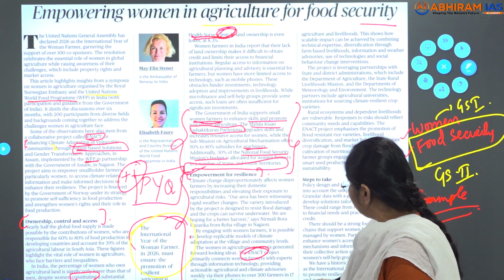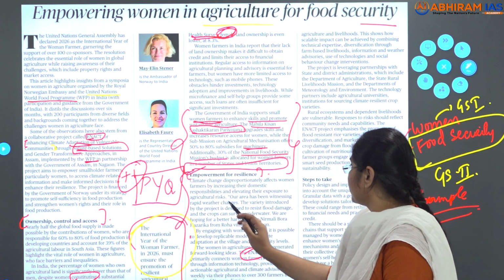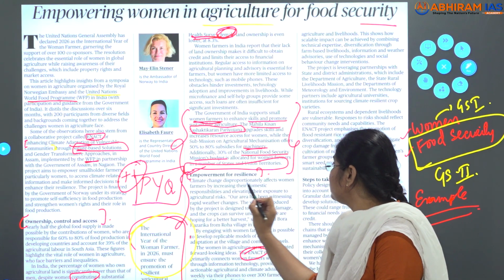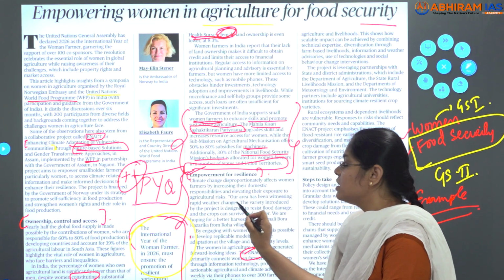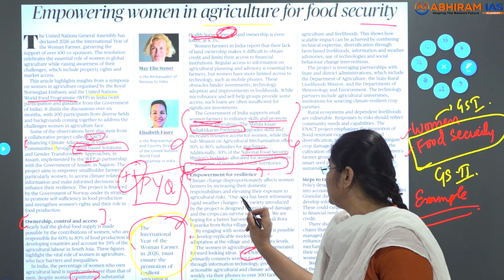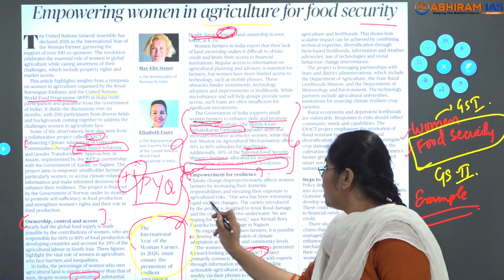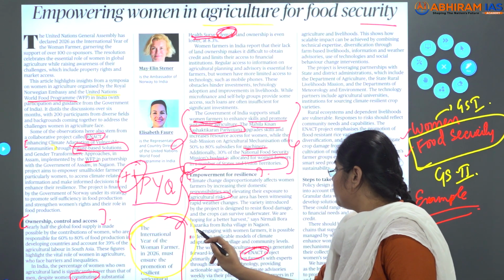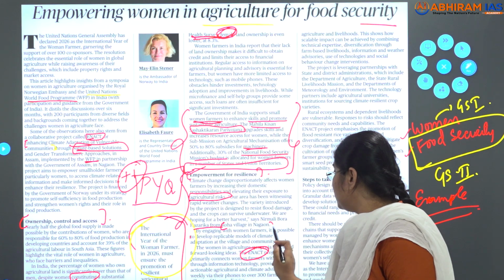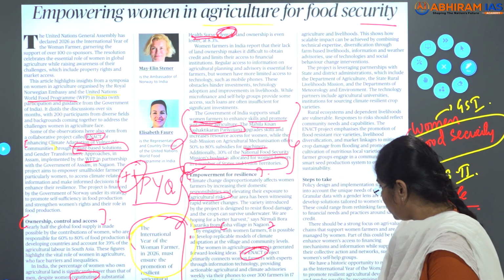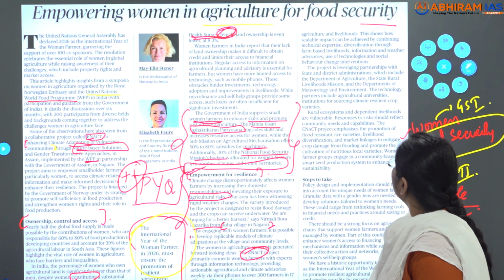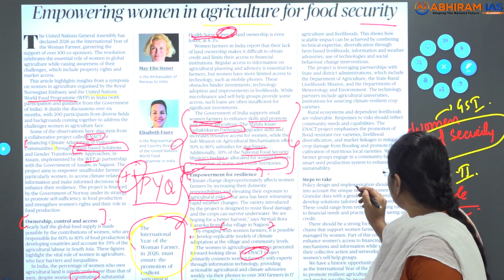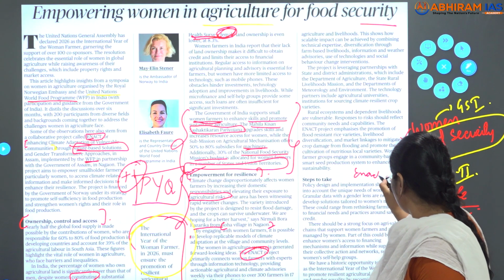Did I miss anything in this article? No. Clear. So here you can also write one challenge point. Climate change disproportionately affects women farmers by increasing their domestic responsibilities and elevating their exposure to agricultural risk. Clear? An example is also mentioned here, from Roha village in Nagaron. Okay, the enact project is mentioned mostly in the article.